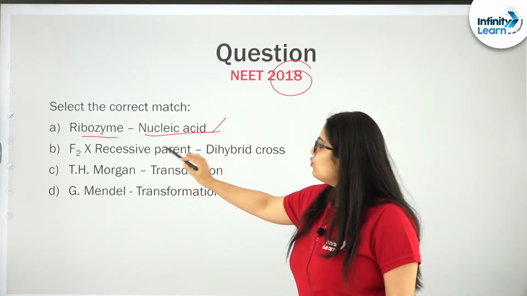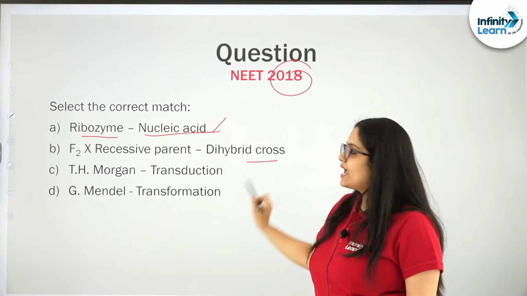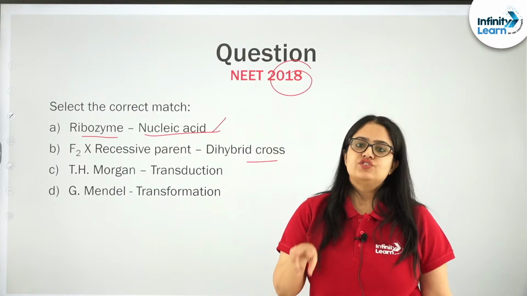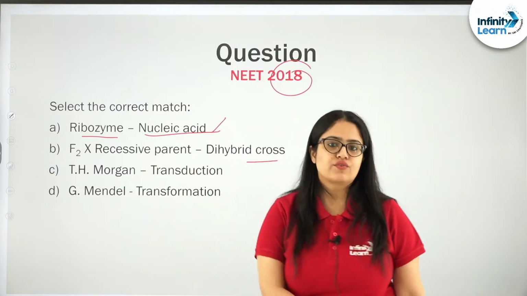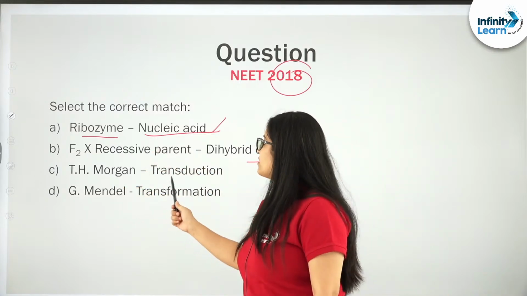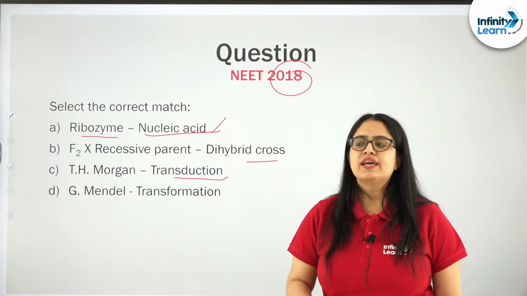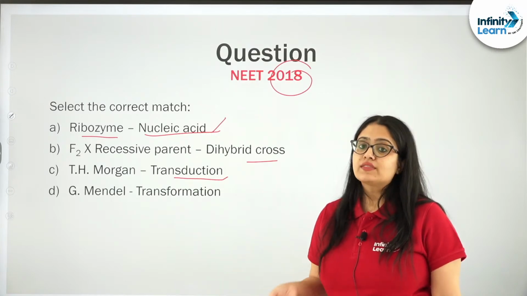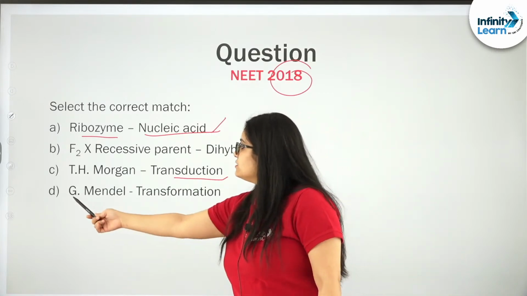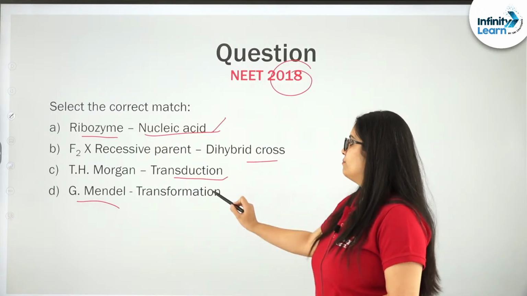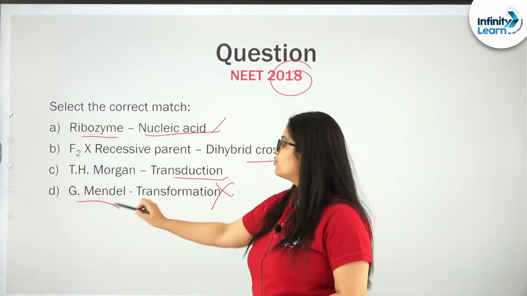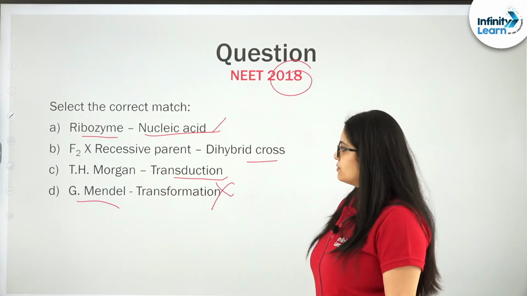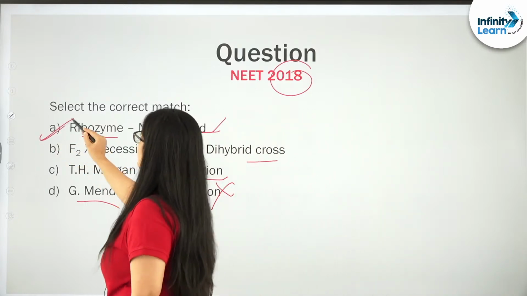Next, F2 crossed with recessive parent is dihybrid cross? No. In dihybrid cross, we try to understand the inheritance of two genes, right. It is not simply F2 cross with recessive. Next, T.H. Morgan transduction. No, T.H. Morgan actually gave the experimental verification of chromosomal theory of inheritance and also linked with linkage, right. Next is G. Mendel. No, Mendel did not work on transformation. Griffith worked on transformation. Mendel is considered the father of genetics, right. So, simple, this one is correct, all others are wrong.